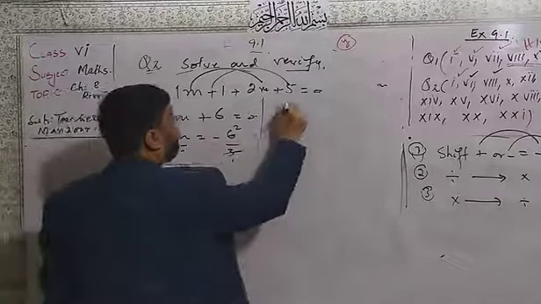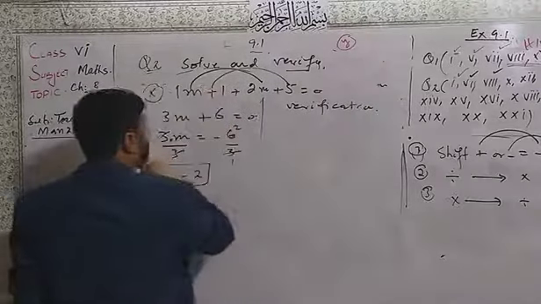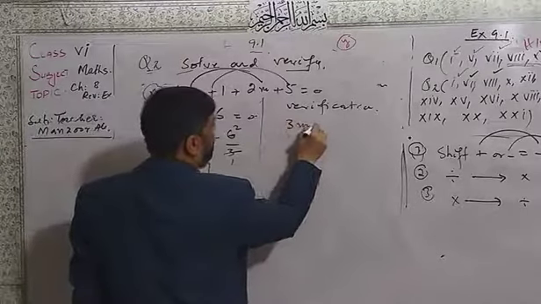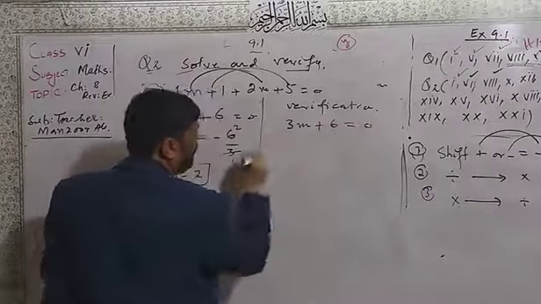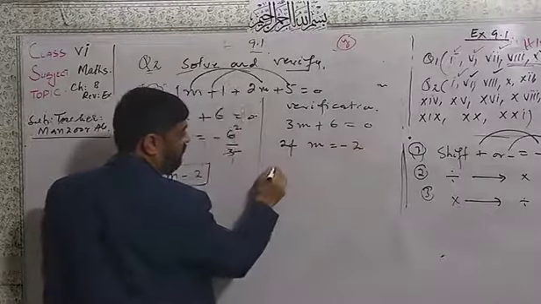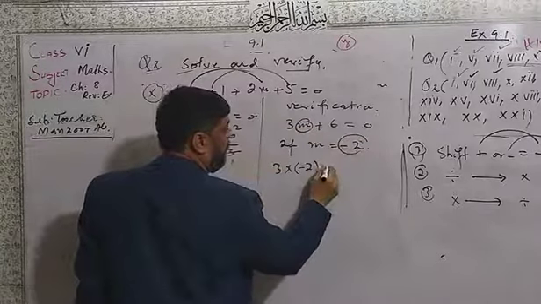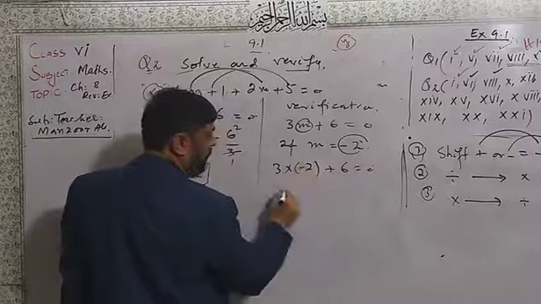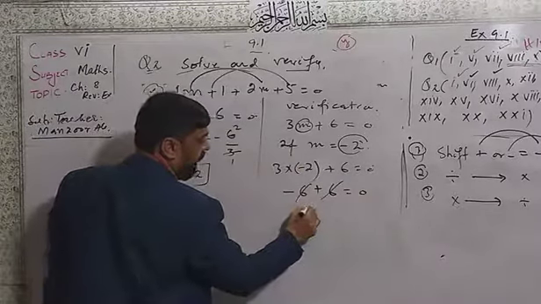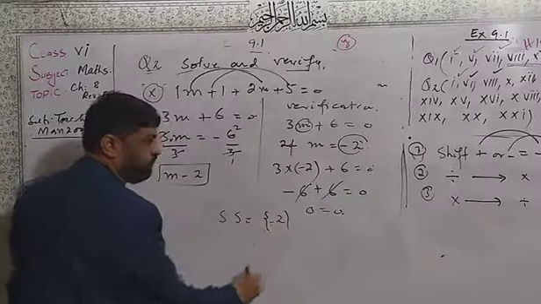Dear students, for the verification, you can take the same question as here. You can also take this question, no problem. You can take 3n plus 6 is equal to 0. If n is equal to minus 2, you will multiply 3 by minus 2, the value of n here, plus 6 is equal to 0. Minus 6 plus 6 is equal to 0. They cancel and 0 equals 0. So the solution set is equal to minus 2.